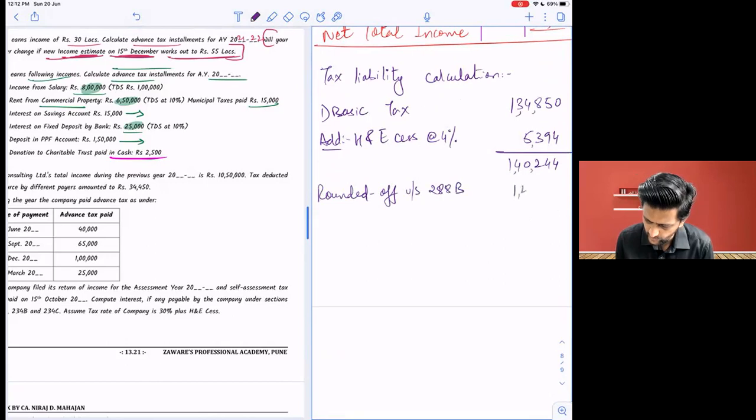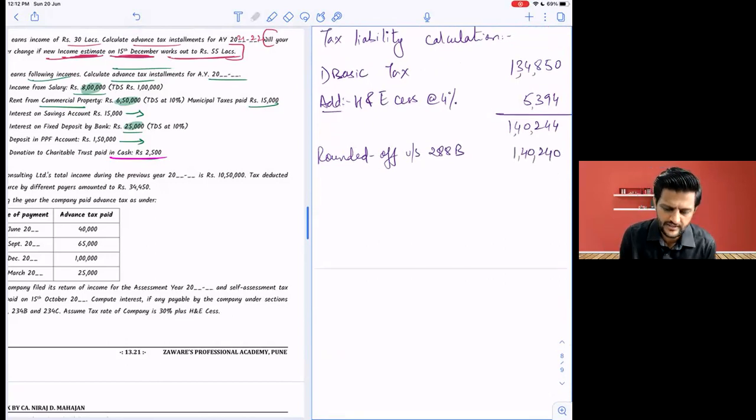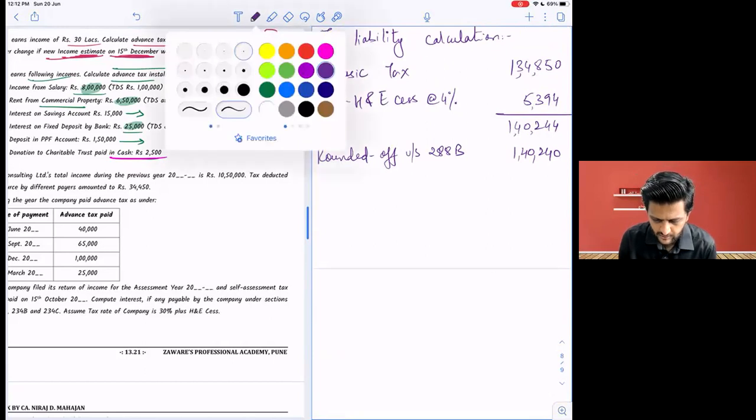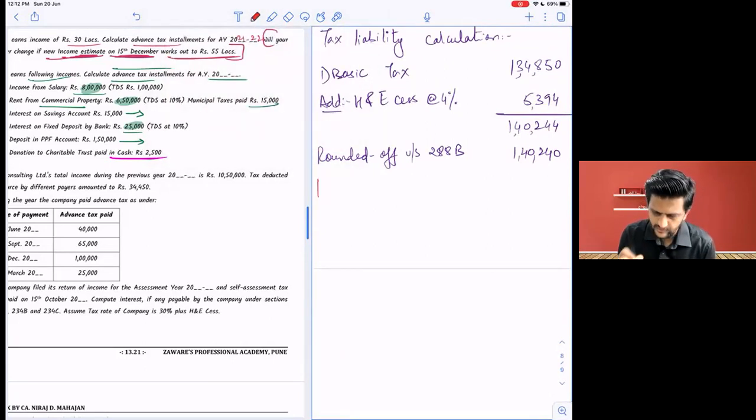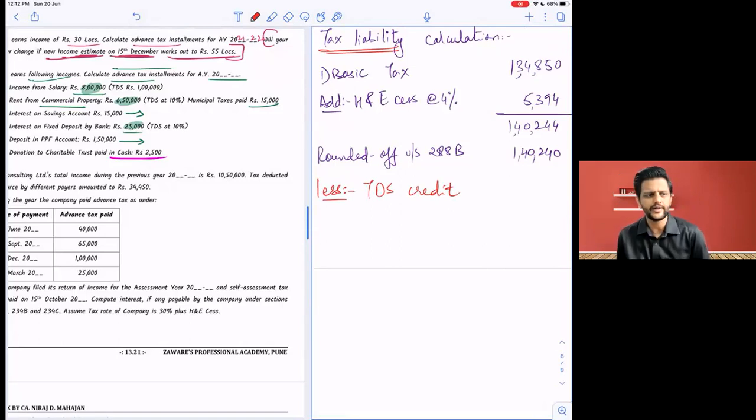1,40,240. Will we calculate advance tax liability on this figure? No. This is my tax liability. This is not my tax payable. Minus TDS credits. I will just put the total figures directly. Ideally, you should write income from salary TDS, this TDS, that TDS, and all of that.